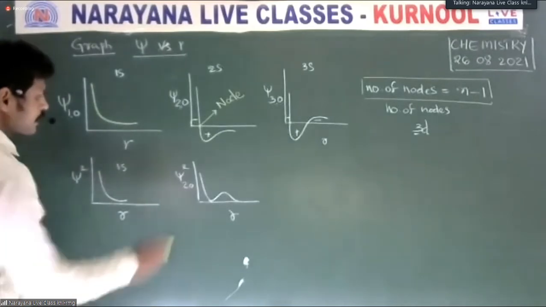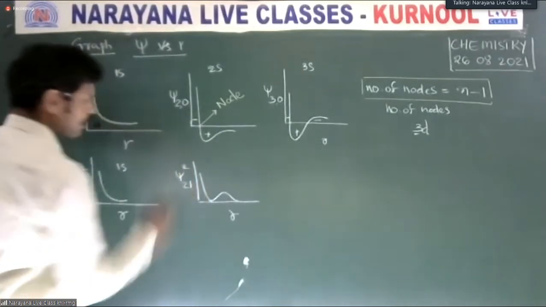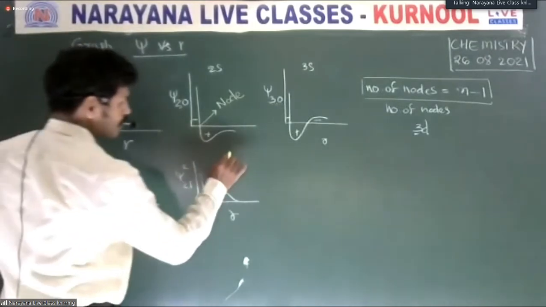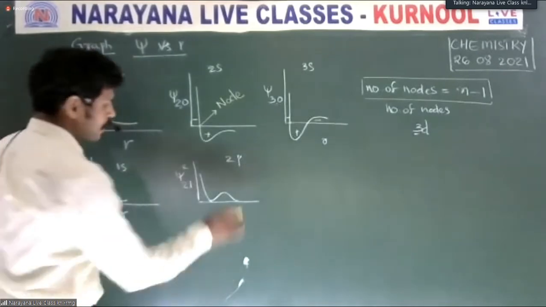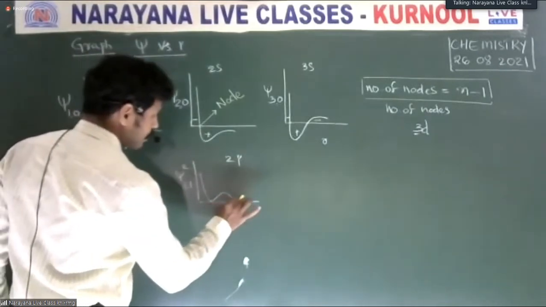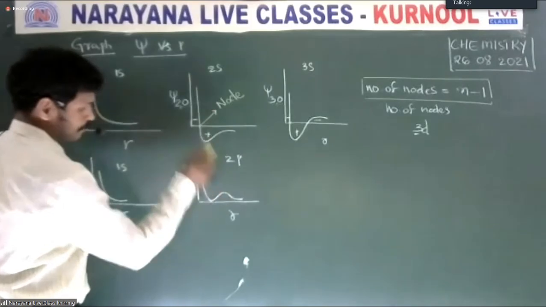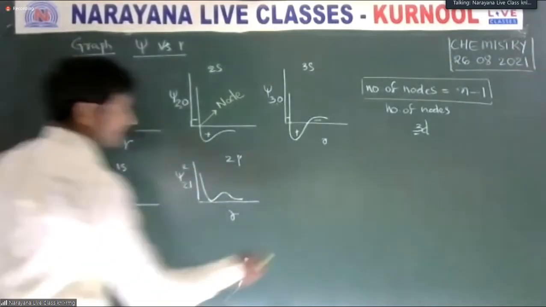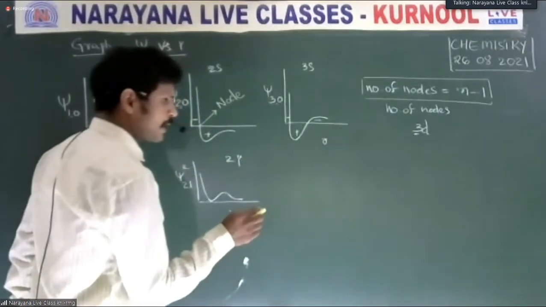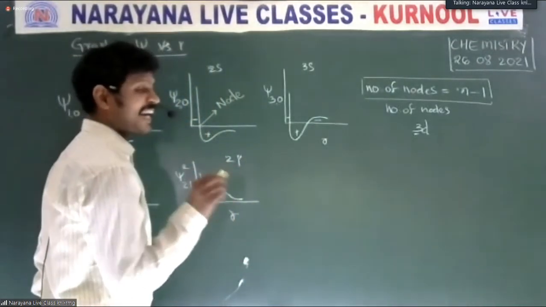Is it clear? It is a 2, 1. 2, 1 means 2p orbital. This is called a nodal plane. And one more is the graph drawn between the size, like a radial probability.